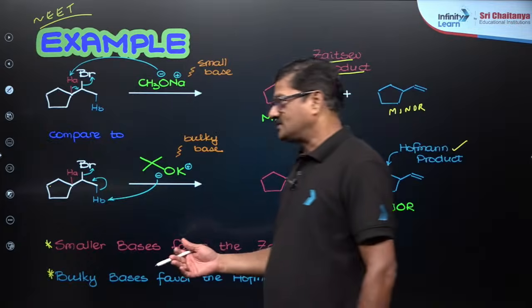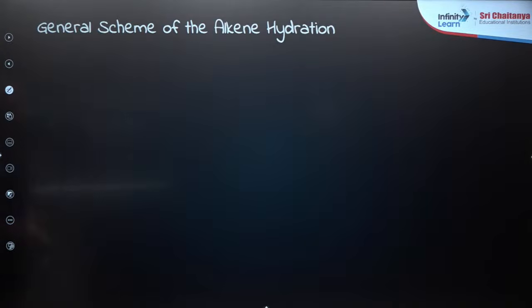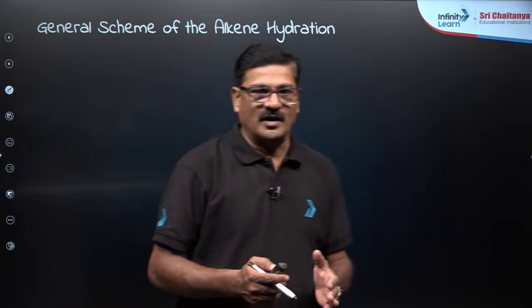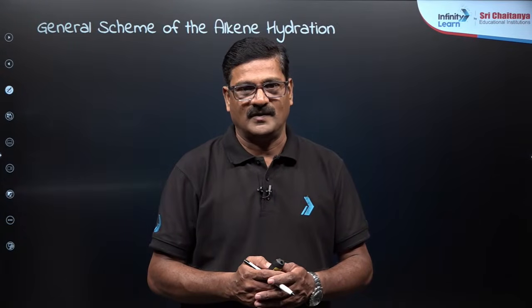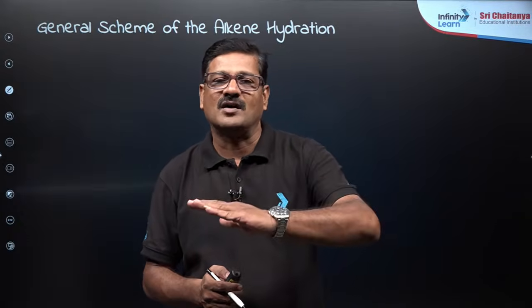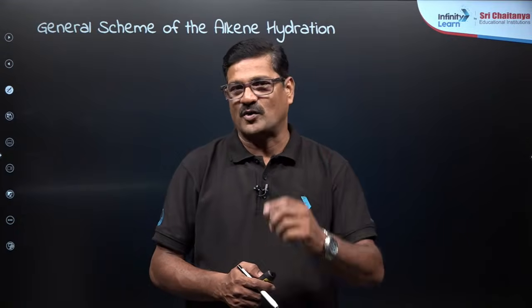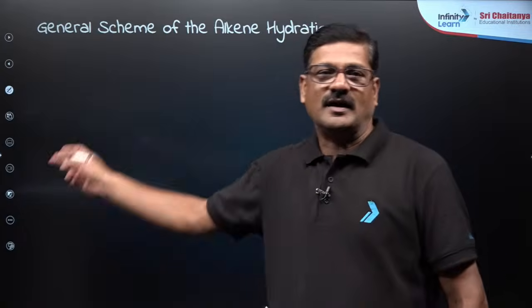So, moving ahead, some more examples here. General scheme of alkene hydration. You have seen preparation of alkenes. Now, you are going to see hydration of alkene. You take alcohol, remove water molecule, alkene is formed. Reverse the process: to an alkene you add water molecule, you are going to get alcohol.